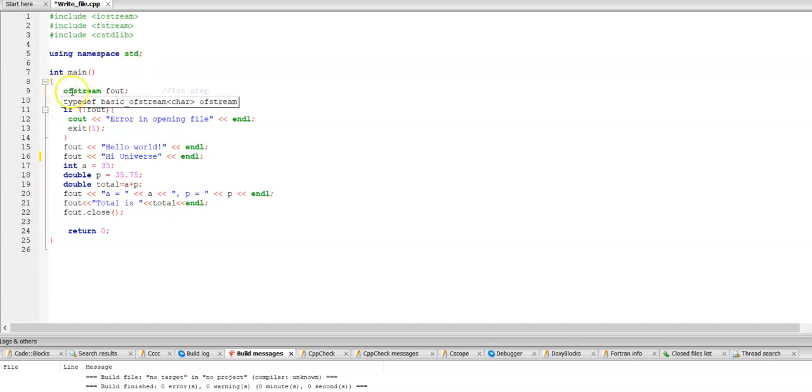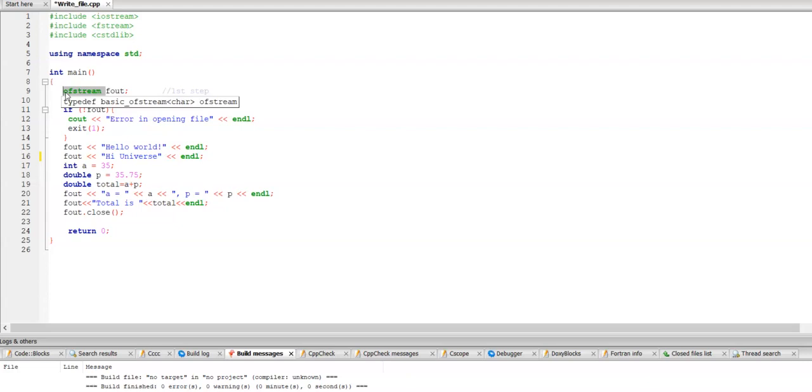First of all, I have created an object called fout that is of type ofstream. Now ofstream is a class which will help us to insert the data, a kind of pipeline that will help us insert whatever we want into a text file.